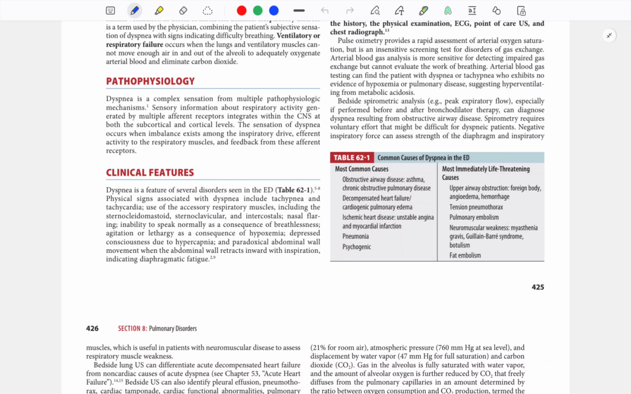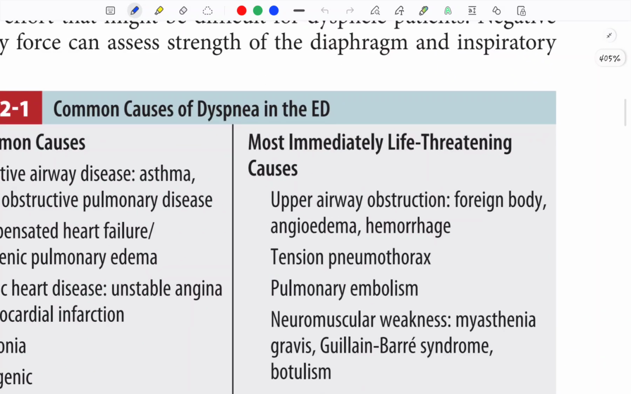What are the most immediately life-threatening causes? They are upper airway obstruction by foreign body, angioedema or hemorrhage, tension pneumothorax, pulmonary embolism, neuromuscular disease like myasthenia, GBS and botulism, and fat embolism. So basically upper airway obstruction, tension pneumothorax, pulmonary embolism, neuromuscular paralysis.